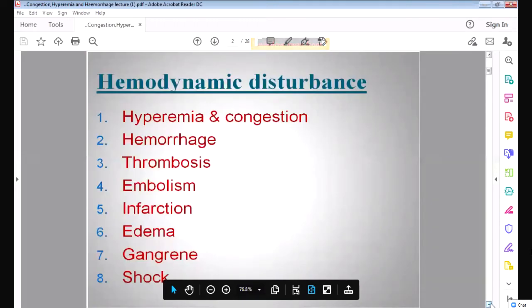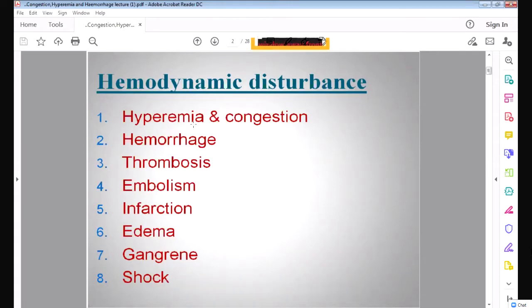So what are the hemodynamic disturbances? What do you mean by hemodynamic disturbances? Hemodynamic disturbances means what is the disturbance in the blood? What is happening in the blood? So it is hyperemia and congestion.